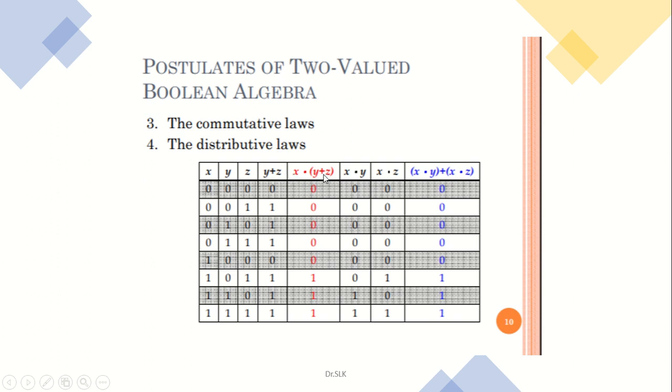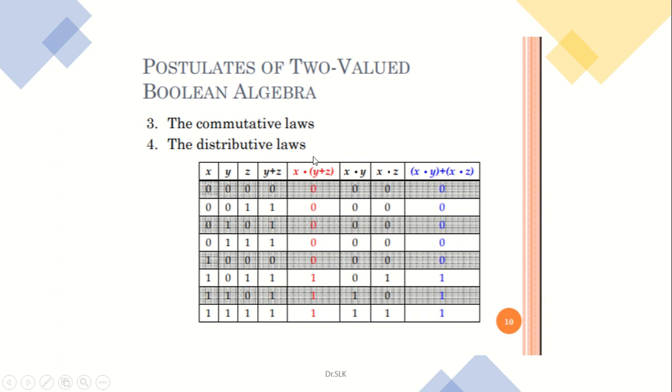How that could be estimated: x dot of y plus z. First you find y plus z, which means you have to add these two values. 0 plus 0 is 0, 0 plus 1 is 1, 1 plus 0 is 1, and 1 plus 1 is again 1 0. Then that 1 will get added with the 0, that is your end around carry. So we can make it 1 plus 1 is also 1, 0 plus 0 is 0, 0 plus 1 is 1, 1 plus 0 is 1, and again 1 plus 1 is 1 only.